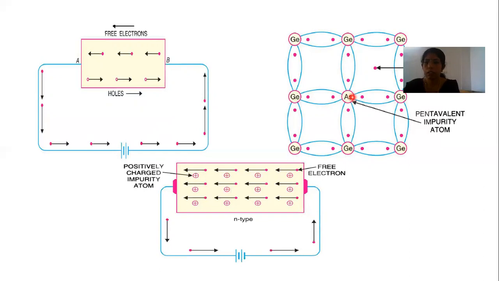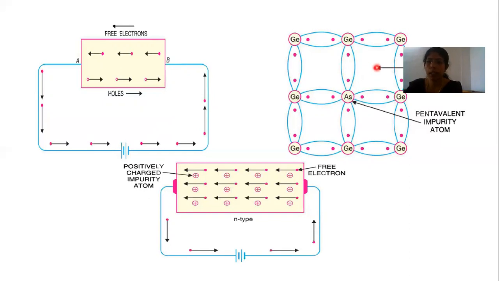It needs very little energy to free itself from the attractive force of its nucleus. So it needs only small energy to detach that free electron from the nucleus of arsenic. To detach from its attraction to the arsenic, only a small room temperature is needed. So all such electrons become free at room temperature itself.